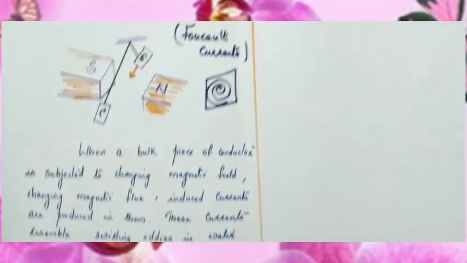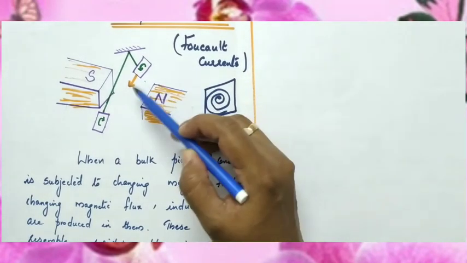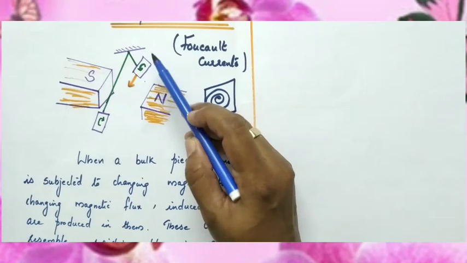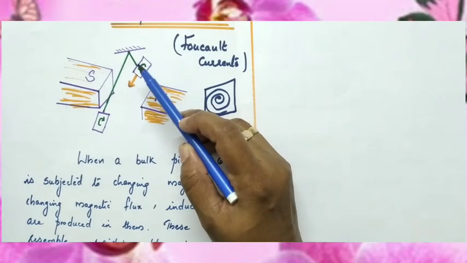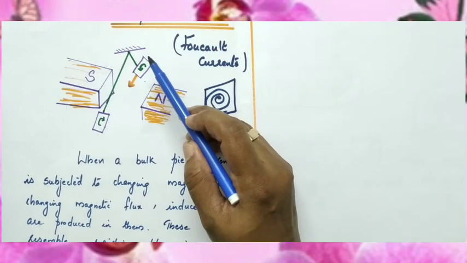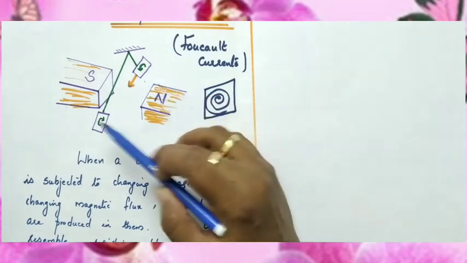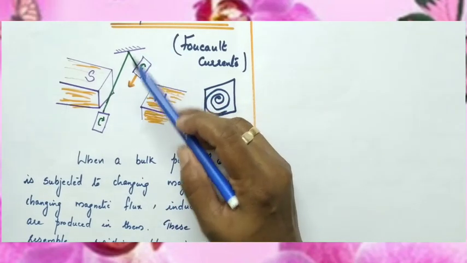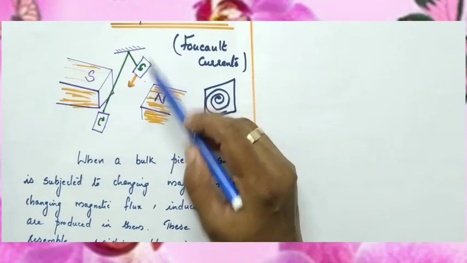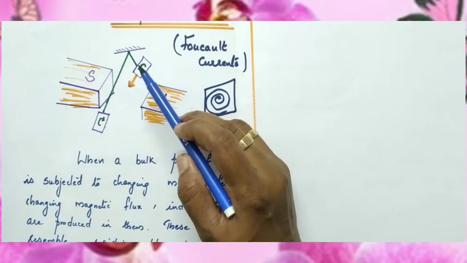Due to the heating effect, when this copper plate is made to oscillate in the strong magnetic field, after 1 or 2 oscillations it stops, it damps. Why? Because eddy currents are produced in the copper plate which oppose the motion. According to Lenz's law, the direction of induced current is such that it opposes the cause. Here the cause is the motion of the copper plate, so the induced currents oppose the motion, and hence the copper plate damps.